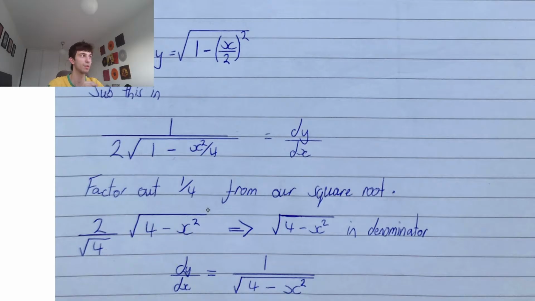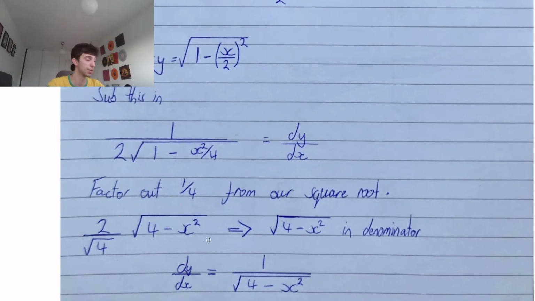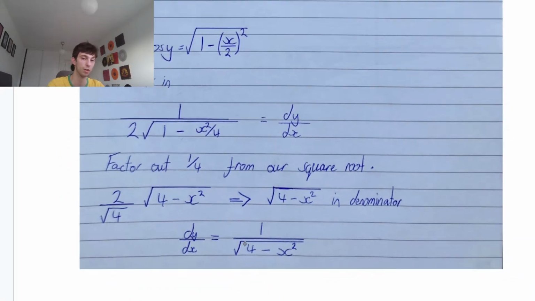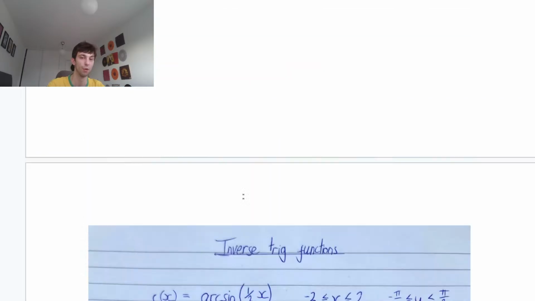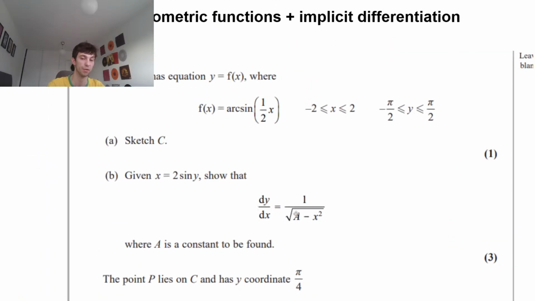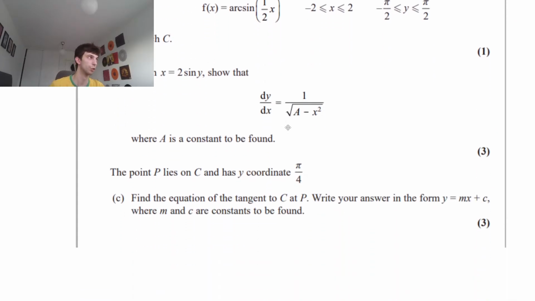Remember, don't stress about these plus minus 2s in these show that questions. We know the square root can be positive or negative, but in these show that's, don't start overthinking. Just remember we're trying to get to that specific answer that they gave us. So in our denominator, we're going to be left with 2 over 2, which is just 1. So that'll be 1 times the square root of 4 minus x squared. And that's exactly our answer. We have that dy dx equals 1 over the square root of 4 minus x squared. Therefore, our value of a that we had to find was simply 4. So nothing too tricky, but factoring out that square root of a quarter can be a little bit weird.